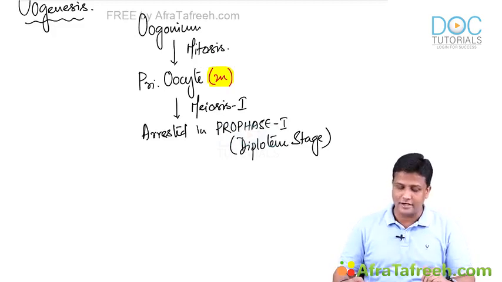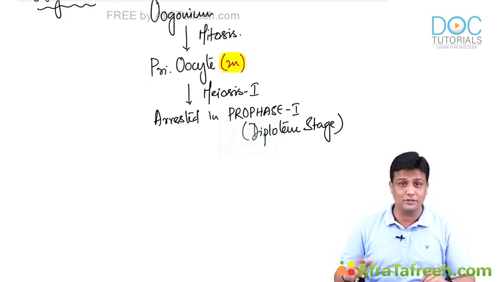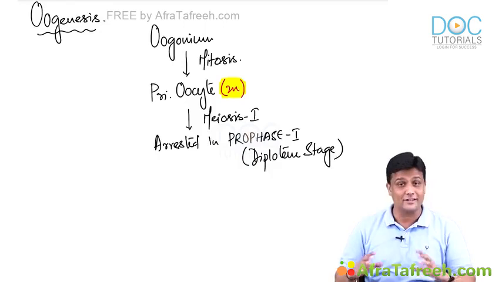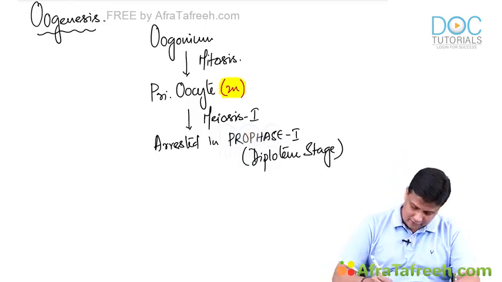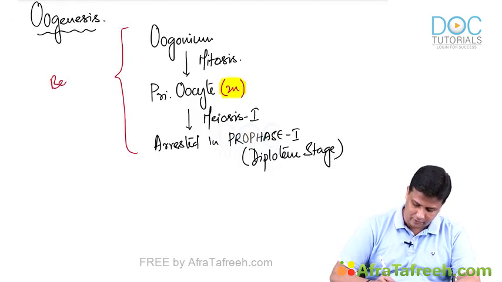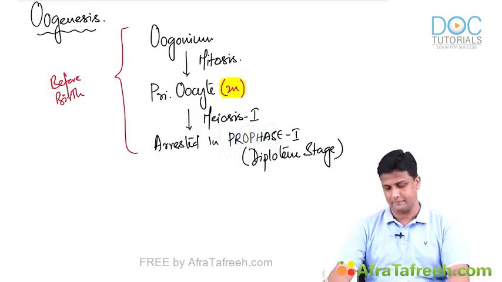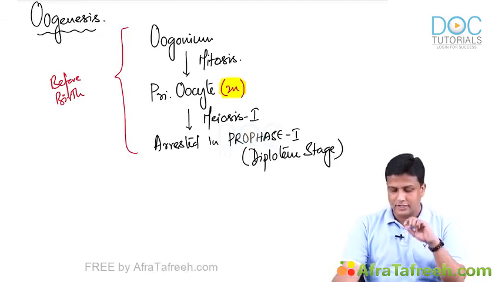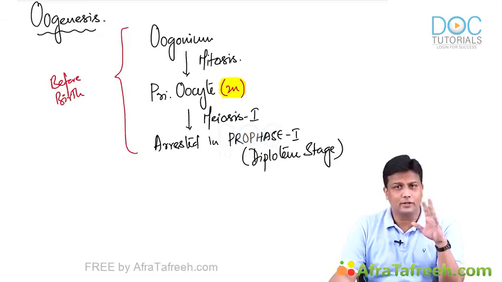Now we need to understand the timeline here. This is the place where most of the students get confused. We need to understand the timeline. When is all this happening? All this is happening before birth, in the intrauterine life, before birth. So it is arrested in the primary oocyte form only before the birth.